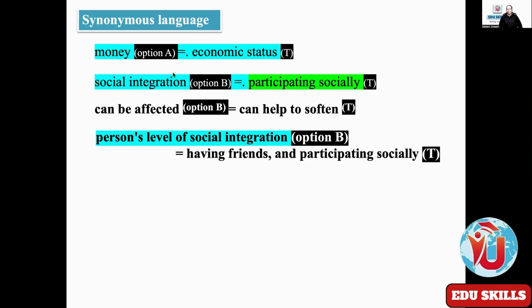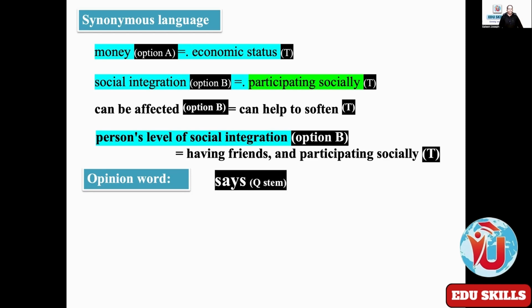You see here, most of option B is paraphrased in the topic sentence. So don't look for a direct answer. That's why I said your diary of synonyms, synonymous language, and paraphrasing is the most important diary and the most important competence which you require in your reading, listening, speaking, and even writing. All the modules need this. So develop a good diary.